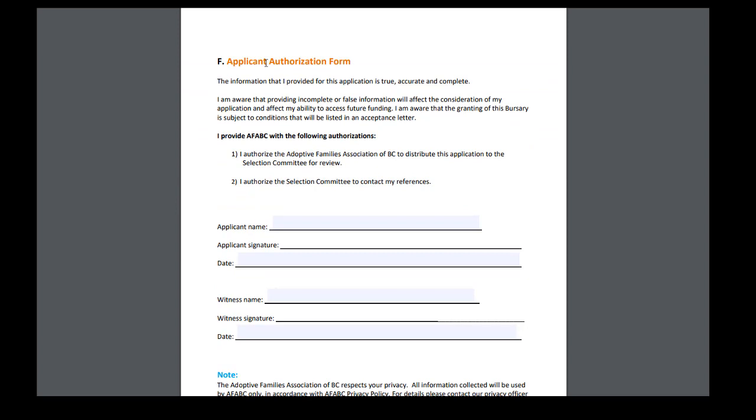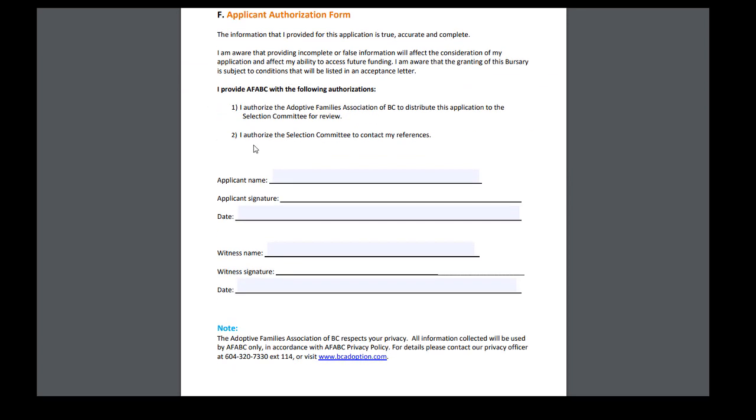Section F is your applicant authorization form. This is just a document that provides the following authorizations. So you authorize the Adoptive Families Association to distribute this application to the selection committee for review, and you authorize the selection committee to contact your references. So you will need to put your name here, your signature, and the date, as well as you will need a witness name, signature, and date.